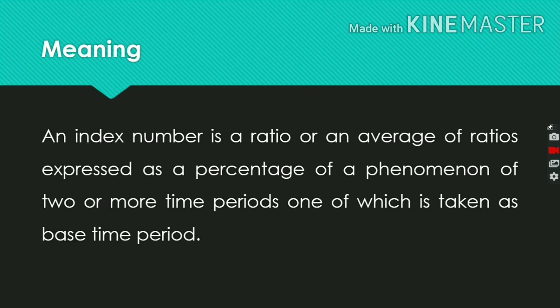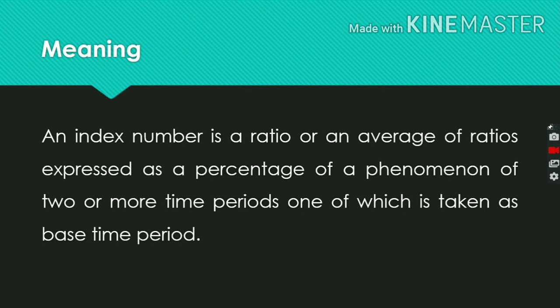So now, what exactly are index numbers? Students, we know the value of money does not remain constant over time; it rises or falls, inversely related to the change in price levels. A rise in the price level means there is a fall in the value of money. Similarly, a fall in the price level means there is a rise in the value of money. Thus changes in the value of money are reflected by the changes in the general level of prices over a period of time. Changes in the general level of prices can be measured by a statistical tool, that is the index number.